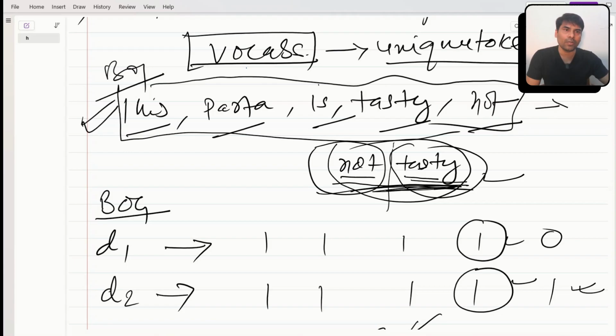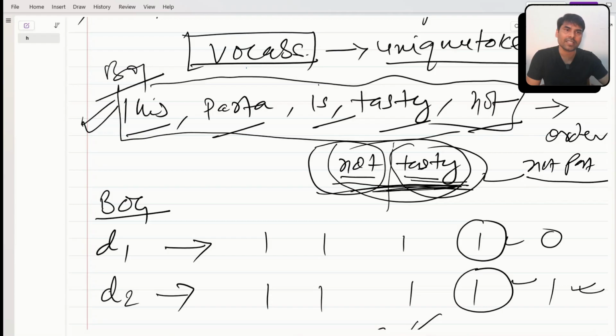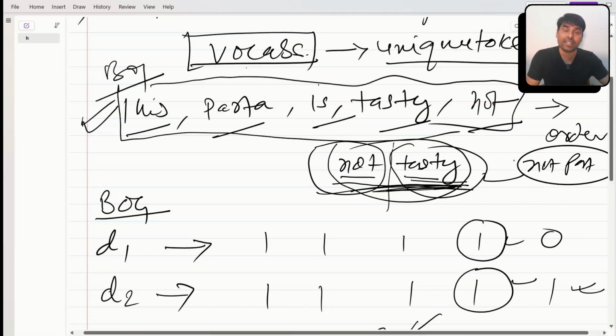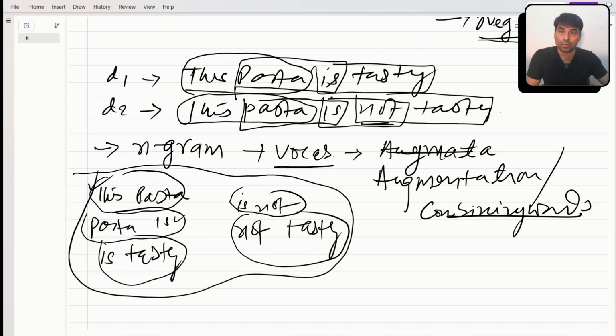So here, nowhere am I capturing the order. For example, not tasty is one word, right? Here nowhere am I capturing not tasty as a single word. I'm not capturing any word order. I'm just taking single words and their occurrence. But here in the NGram, I'm combining two words, and based on these two-word combinations, I'm building my vocab. This is the only difference between how the vocabs get created in bag of word and in case of NGrams.